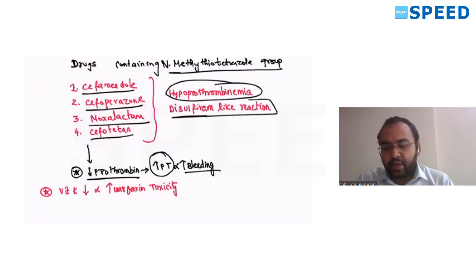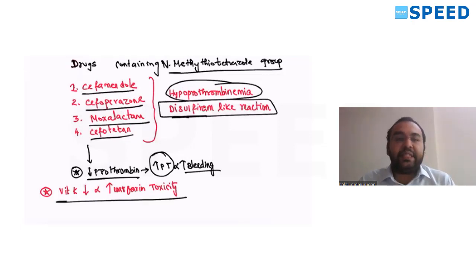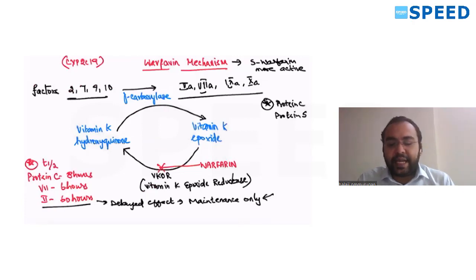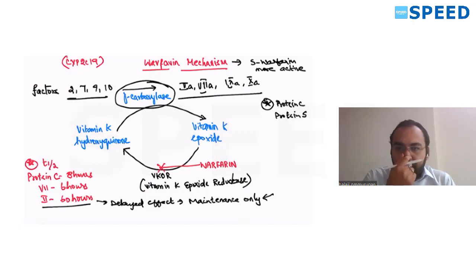All these four can also cause a disulfiram-like reaction. Remember, whenever there is a vitamin K deficiency, it can increase warfarin toxicity. I'll tell you why. Factors 2, 7, 9 and 10 need to get activated to 2a, 7a, 9a and 10a. Gamma carboxylation is required, and the enzyme is gamma carboxylase. So these inactive factors get gamma carboxylated to active factors with the help of gamma carboxylase.